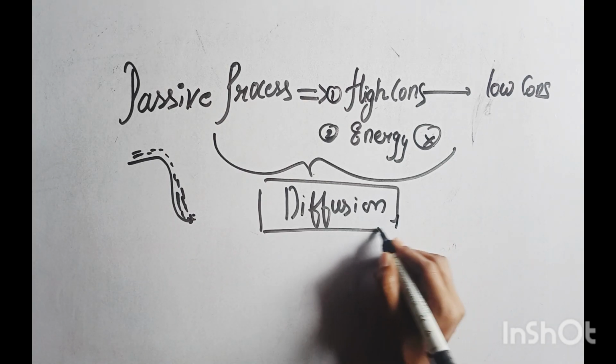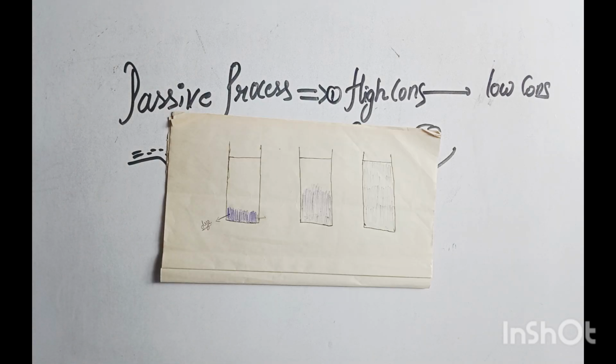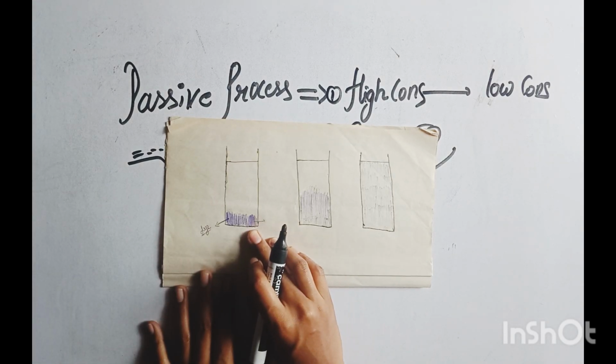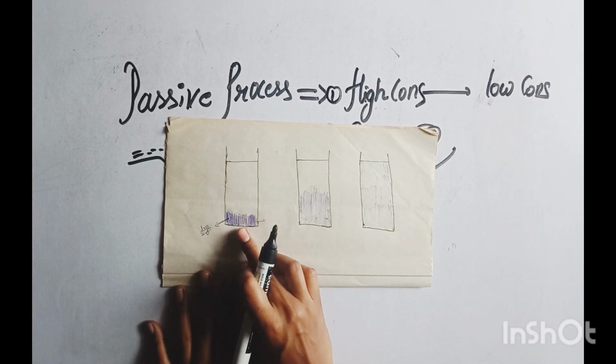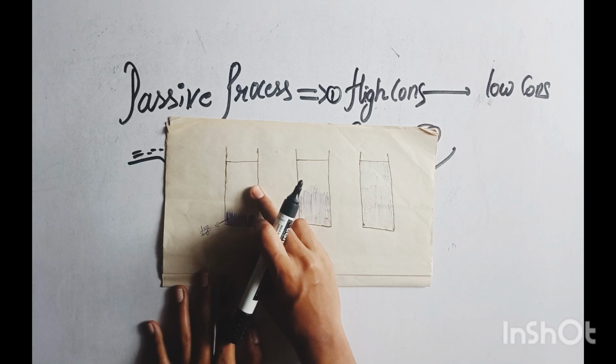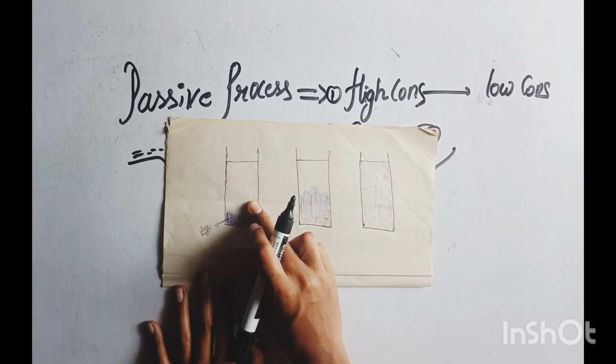To understand the concept of diffusion, we take one example. We take a glass of water, and in this glass of water I put some dye. The concentration of the dye at the bottom is high, and in the upper portion the concentration is very low.